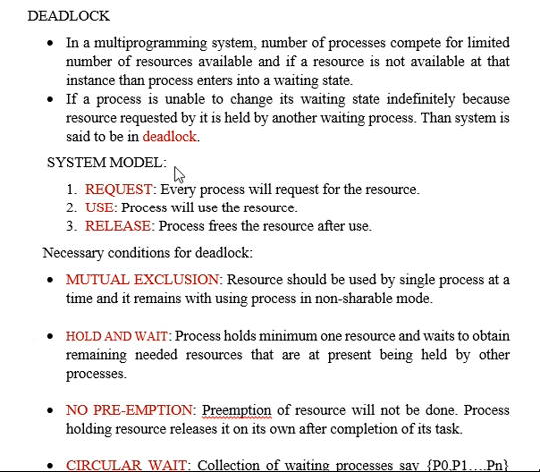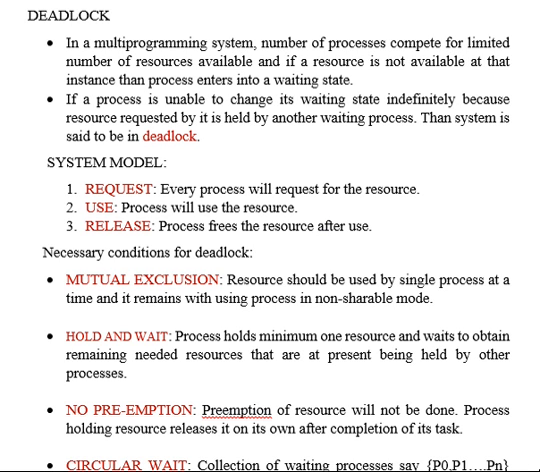So next is the system model. When you have a system model, we have three things in it, that is either a request, use, or a release. So when I say request, every process will request for the resource. Use, that is once it gets the resource, it will use the resource, and finally after using it, it will release the resource, or it will free the resource after its use. So basically there are three things: request, use, and release.